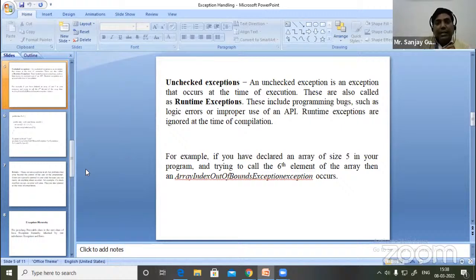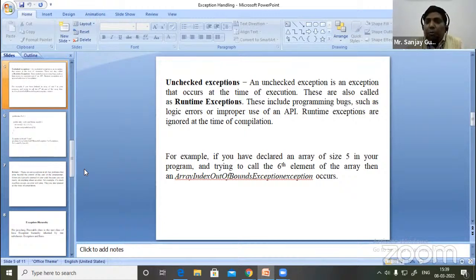Second is the unchecked exception. An unchecked exception is an exception that occurs at the time of execution. These are also called runtime exceptions. These include programming bugs, such as logic errors or improper use of an API. Runtime exceptions are ignored at the time of compilation. An unchecked exception always occurs at the time of execution. For example, suppose I have written a division logic in our program.